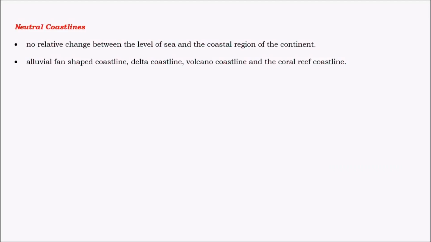And coming to neutral coastlines, these coastlines are the ones where both submergence and emergence are completely zero, that is, there is no submergence or emergence. These coastlines give rise to regions like deltas, which remain there for millions of years. For a delta to be formed, the region needs to be stable for millions of years. Thus, neutral coastlines facilitate the formation of deltas, etc. And also volcanic coastlines and coral reef coastlines like in Australia are examples of neutral coastlines.